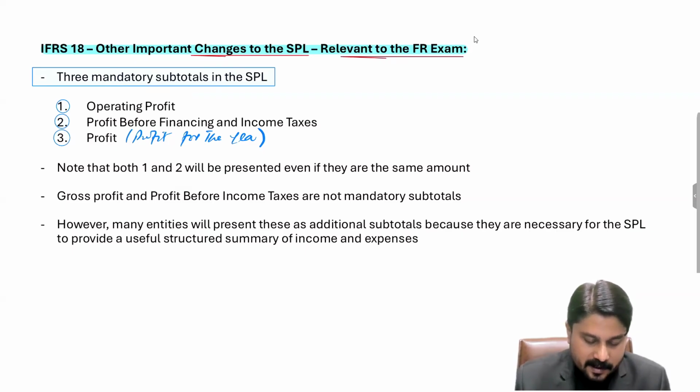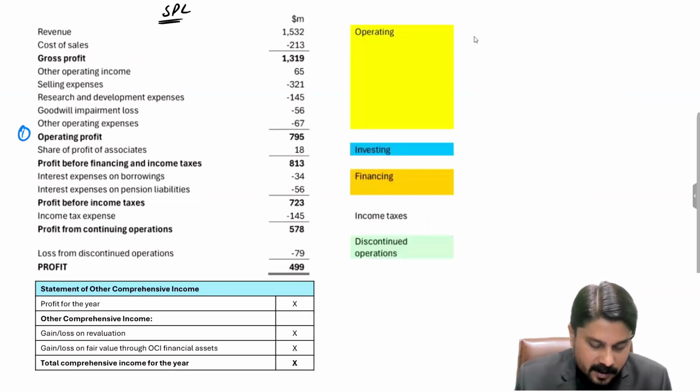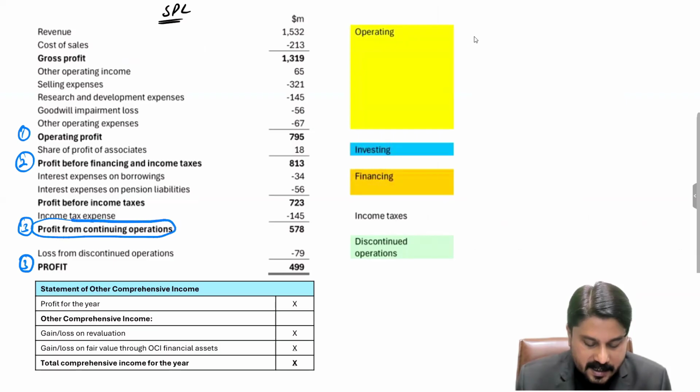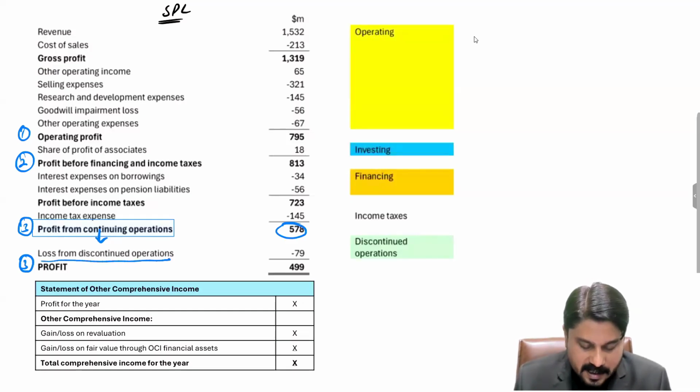Let me open a format. Number 1 is operating profit. Number 2, profit before financing and income taxes. And number 3 could be profit for this amount or this amount. If in any question there are continuing or discontinued operations, then we shall calculate this amount as profit from continuing operations, and the profit or losses from discontinued operations will be shown separately. And finally, the profit element will be calculated. And for this profit, we can say that's the profit for the year.